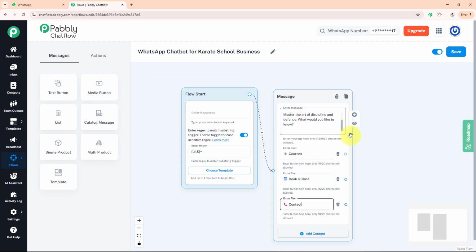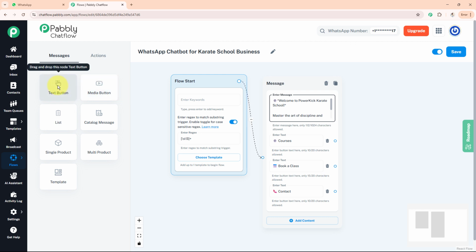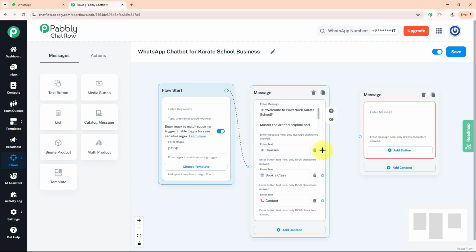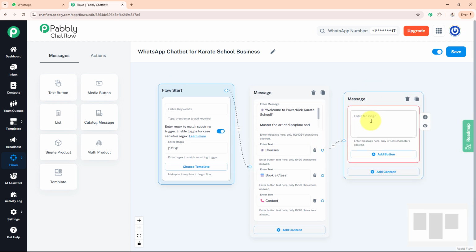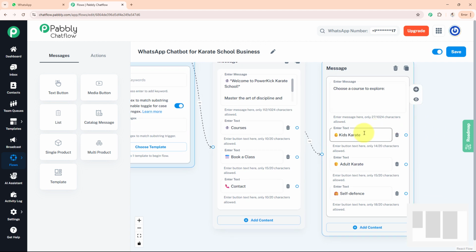So as you can see, I have entered my welcome message and also given three button options: courses, book a class, and contact. Firstly, I'll move forward with the details of my courses and mention my categories there. For that, I'll again go to the messages section, drag this text button option into my flow builder screen, join it with my courses option, and here I'll write my message and mention my courses.